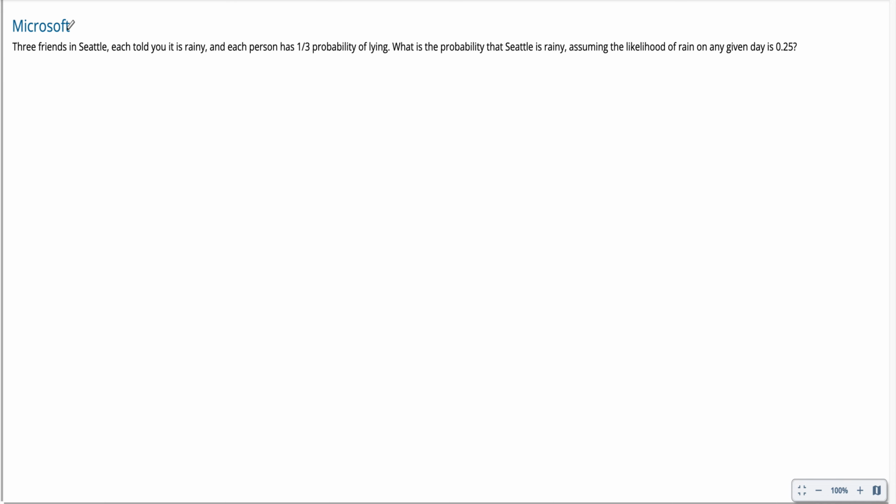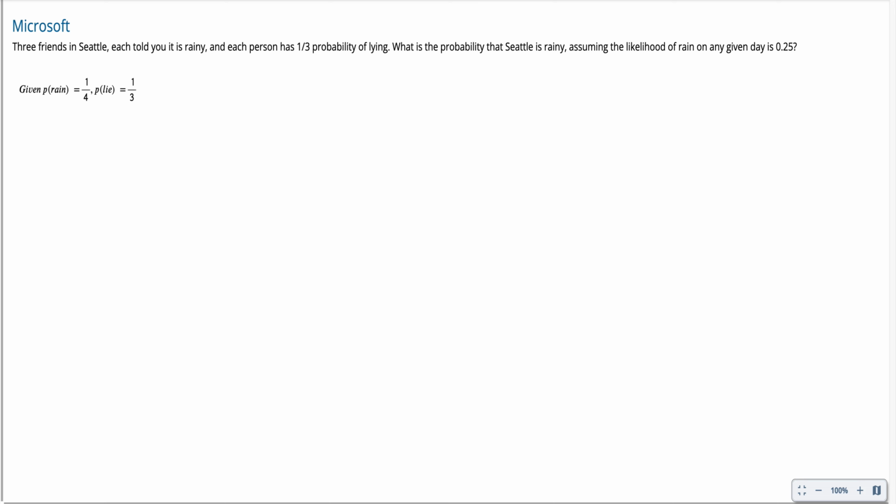Before we jump into any of the solutions, let's first simplify this question into math terms. So let's see what we have here. We have that the probability of rain on any given day is 0.25, which is 1/4. And we also know that the probability of your friend telling a lie is 1/3.